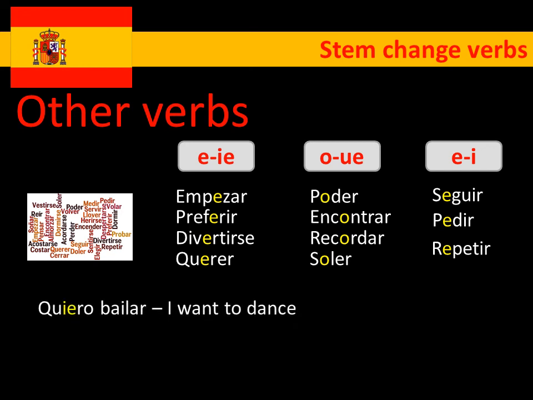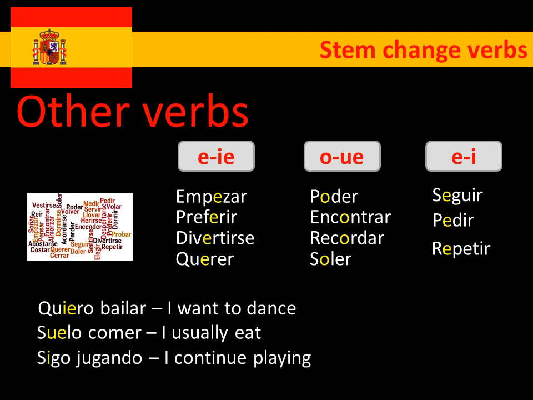And here we go for some examples. Quiero bailar, I want to dance. So quiero is going to be really useful. Suelo comer, I usually eat. And obviously you can have puedo as well. Puedo comer, I can eat. And then the last one, little example, sigo jugando, I continue playing.